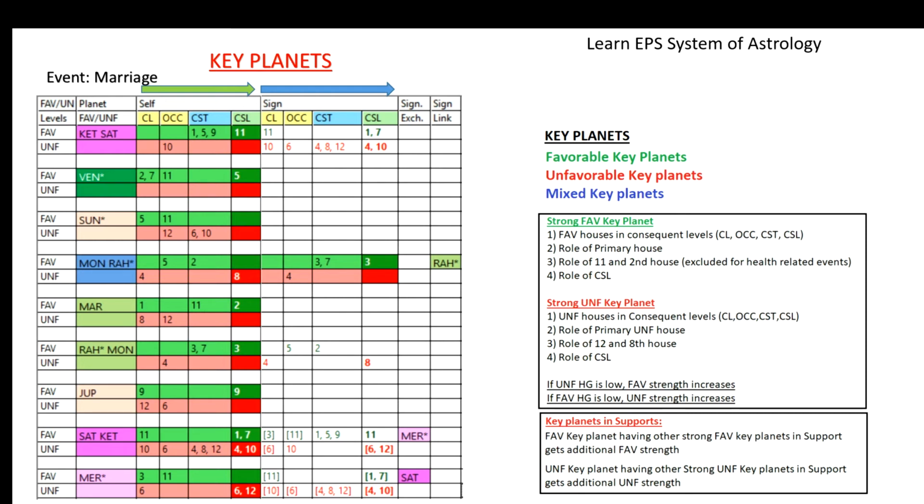In what way will it be more useful? In studying the house grouping table, all planets in the house grouping table will have the background shade of that key planet. So we can identify whether the planet, or the star lord of the star lord, or the sub lord and star lord of the sub lord, are playing. By looking at the shade, we can identify what sort of key planet is playing at what level. That is an important point while studying the house grouping.